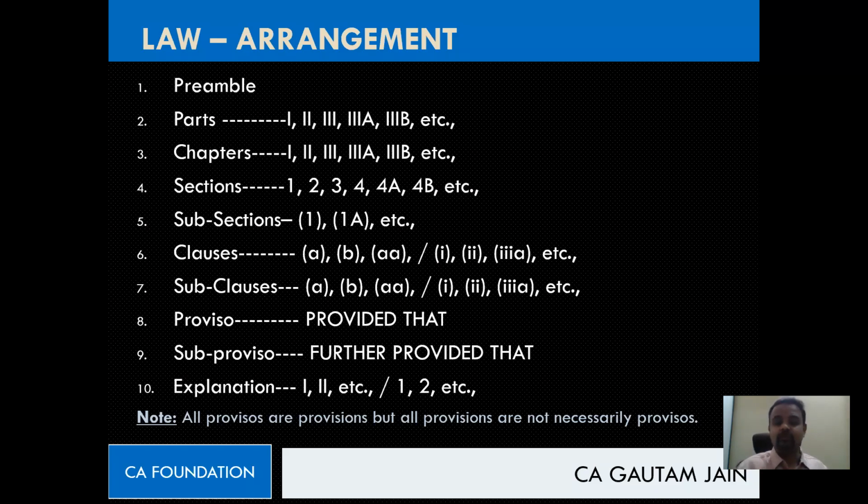Next one. What are parts? What are chapters? As I've told you, part is nothing but a group and chapter is nothing but a subgroup, or sometimes chapter is a group and parts inside it are subgroups. Now what will be there in parts or chapters? Some content will be there. That content they will call sections. Like in Constitution, I said they use the word article: article number 1, article number 2, article number 3. Same way, in the law, the act, they use sections, section numbers.